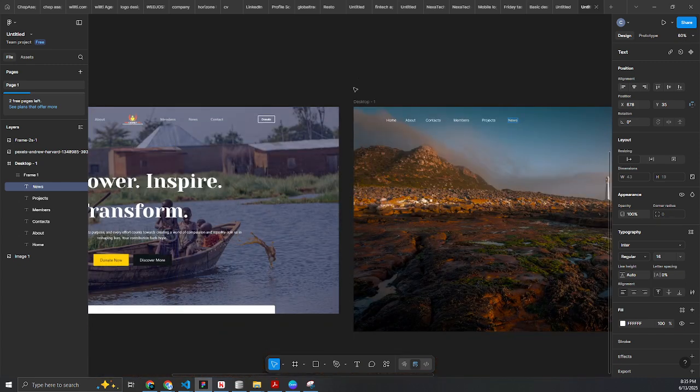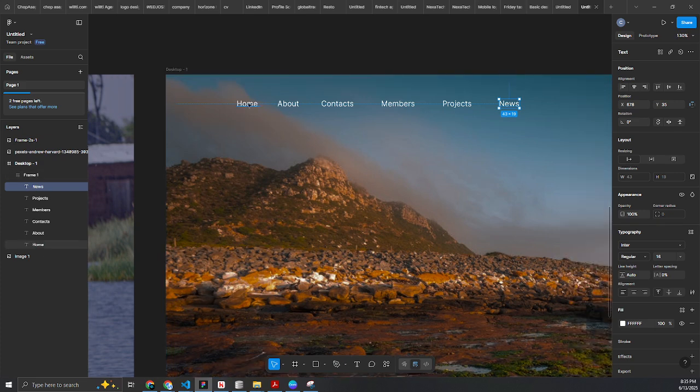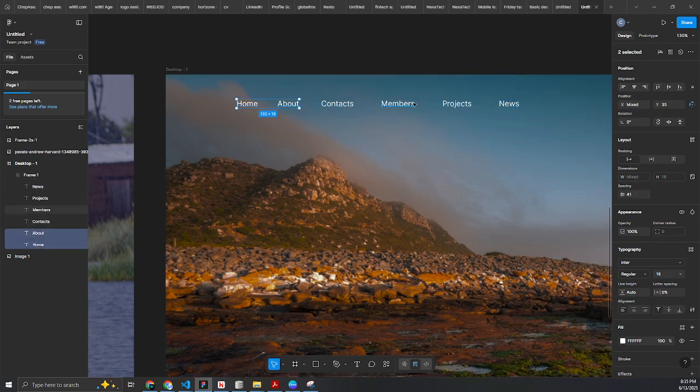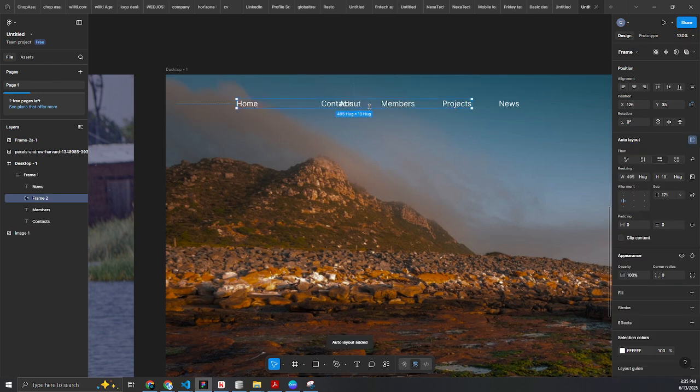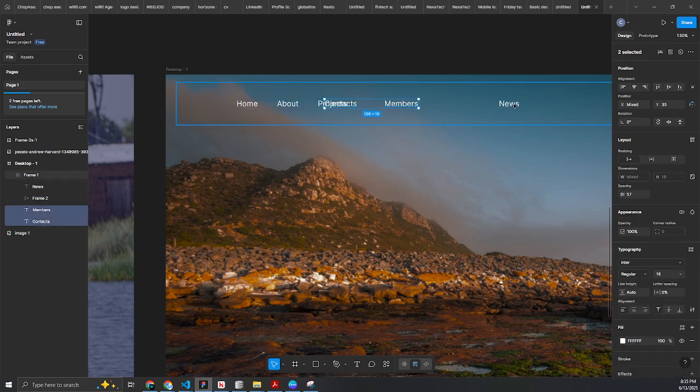So the first thing we want to do here is to group them into sections. So here I'm just going to separate. So I have home, about, and projects. So I just create an auto layout and reduce the size to be about 24 or more. Let's say 40. Then we get projects, members, and groups.